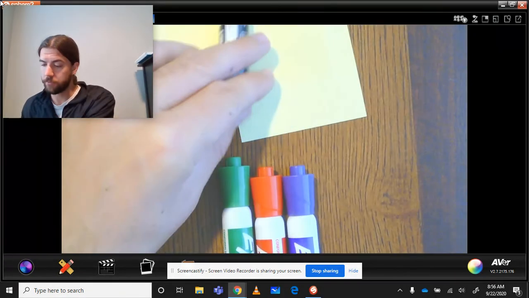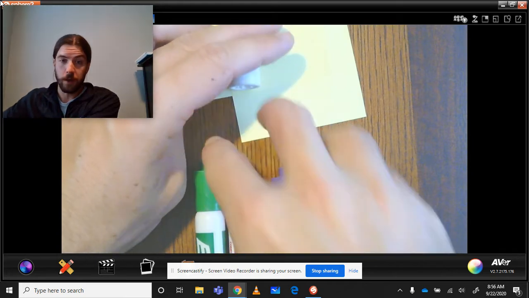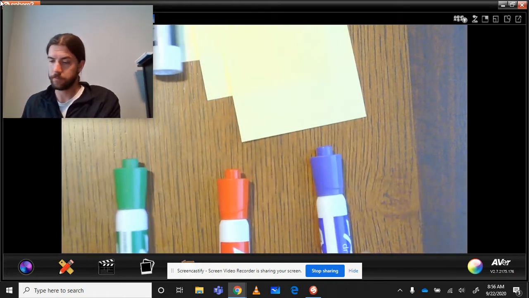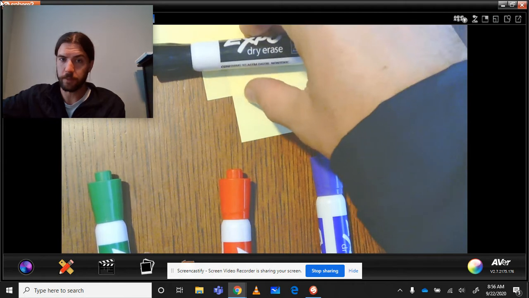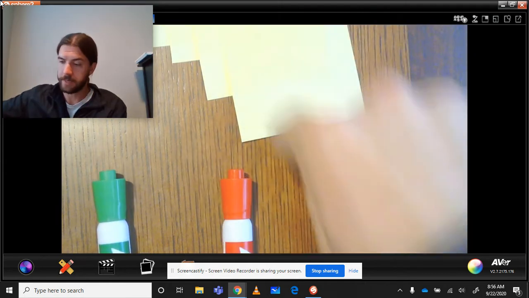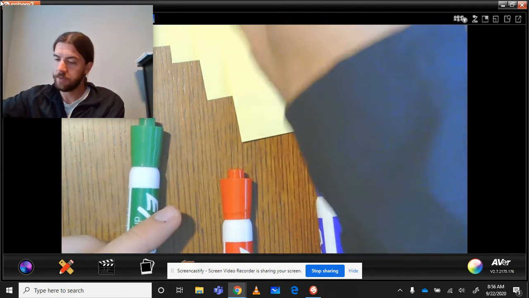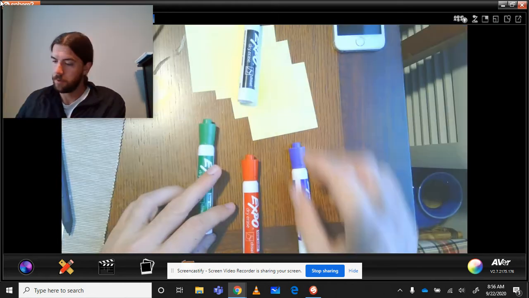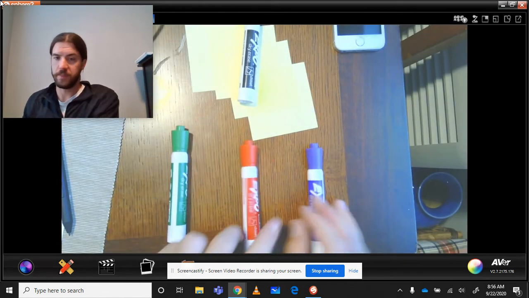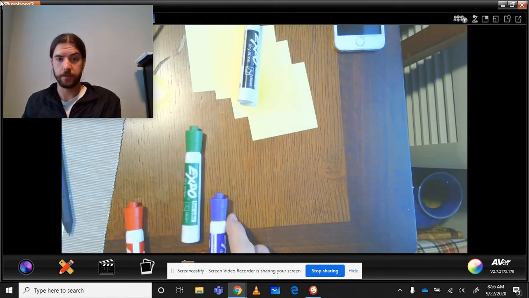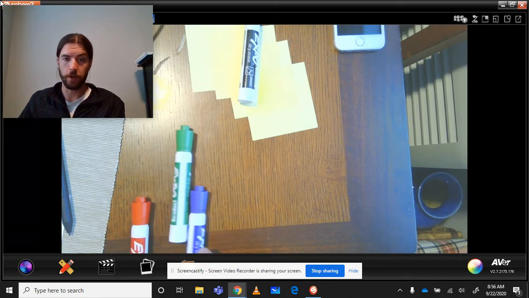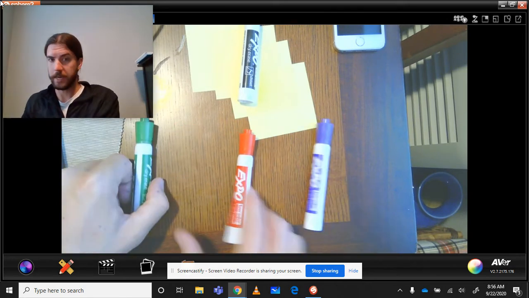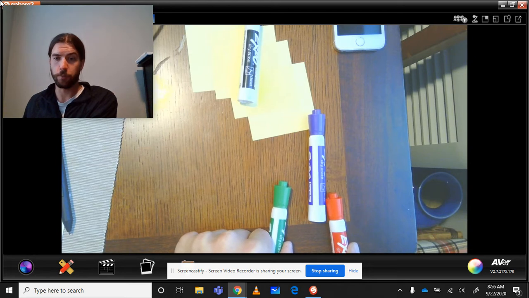If I pick this one first, then there are 3 options that I branch out to. One of these 3 is my next one. I'm trying to get this all on the page. So if I pick the black one first, one of these 3 will be my next one. It branches out in 3 directions. If I pick the green one second, then these 2 branch out below it and become my third options. Okay. Same thing would happen if the red one was my second one. Same thing would happen if the blue one was my second one. The other 2 branch out.